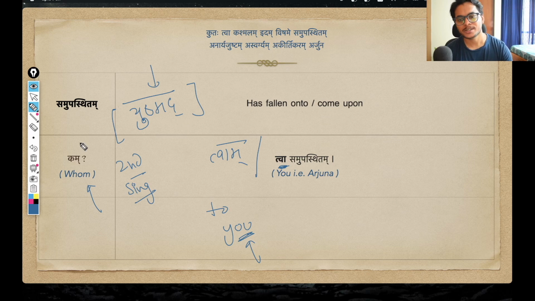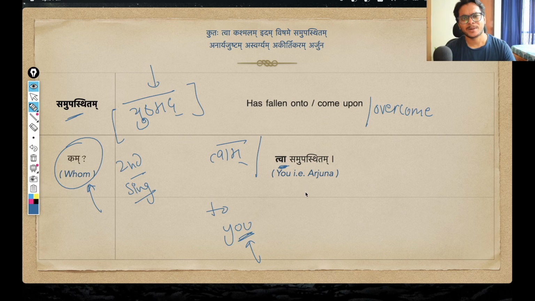Because why? Because this person is the object of this kriya, samupasthitam. That something has fallen onto you or something has overcome you. We can use this sense also. Since this person is the object of the kriya, obviously it is in the dvitiya vibhakti, second case, ekvachan, singular. Yushmat changes into twa or twam. Both the words can be used.